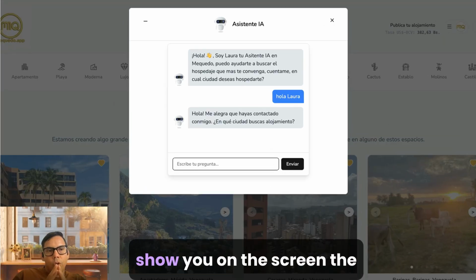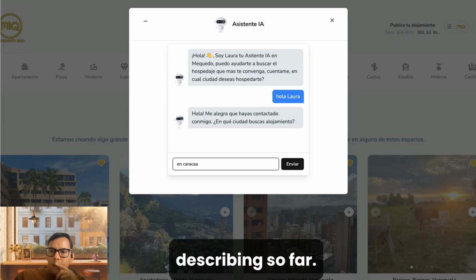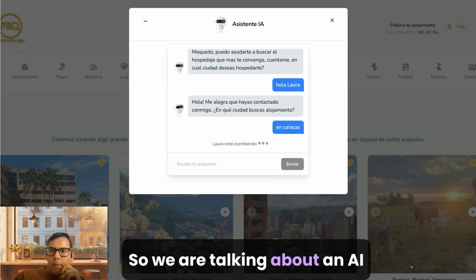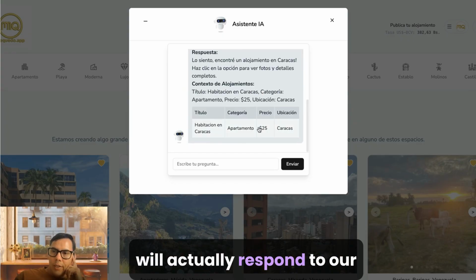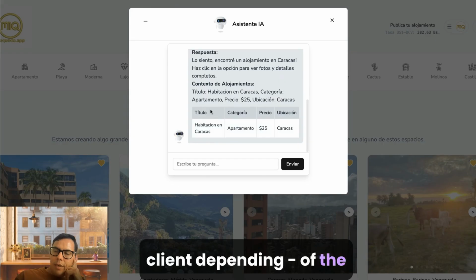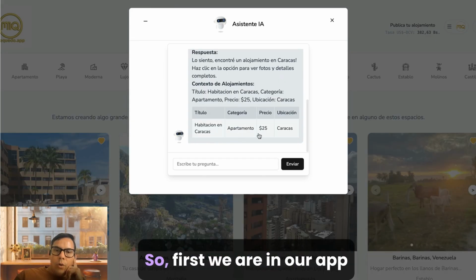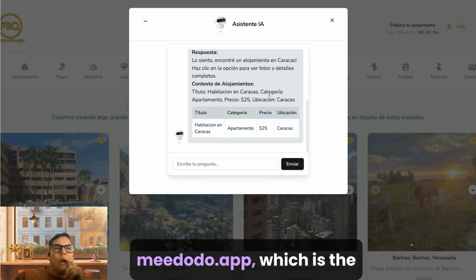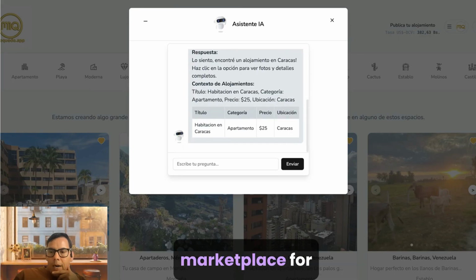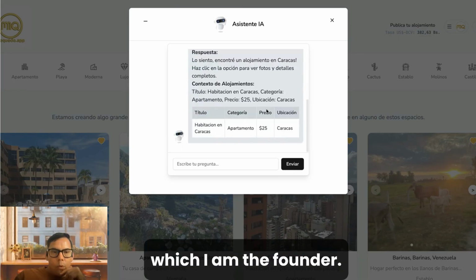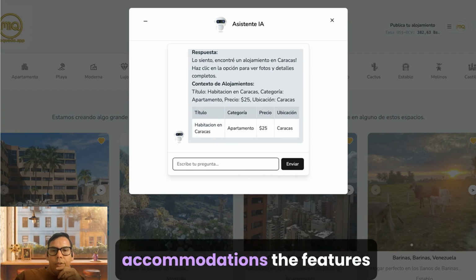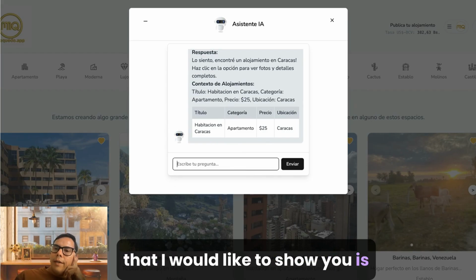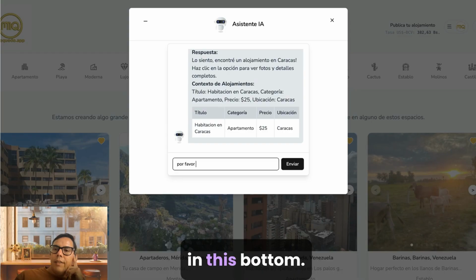Hello guys, I would like to show you on the screen the functionalities that I've been describing so far. We are talking about an AI concierge, or a chatbot, that will respond to our client depending on the request. First we are in our app, Mequedo.app, which is the marketplace for accommodation in Venezuela, of which I am the founder. You can find different accommodations. The feature that I would like to show you is the AI concierge that is in this button.